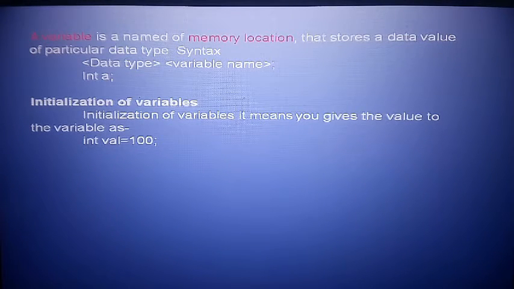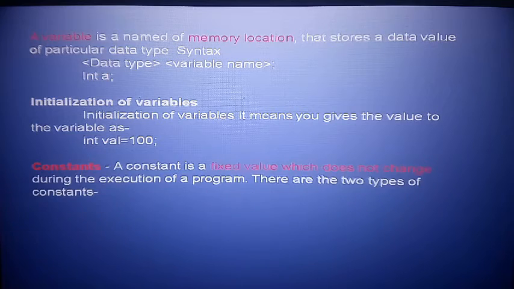Initialization of a variable means giving a value to the variable. Like int is the data type, val is the variable name, equal to 100. So where has the 100 value gone? Into val.